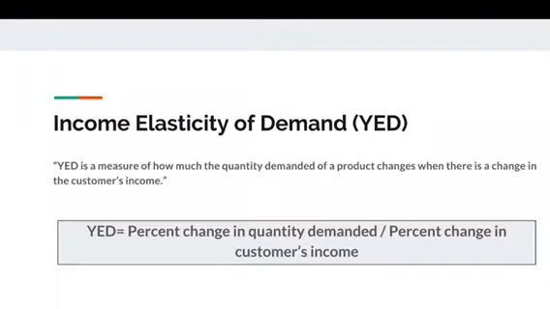According to the textbook, income elasticity of demand is a measure of how much the demand for a product changes when there is a change in the customer's income. YED is modeled by this equation. The percent change in quantity demanded over the percent change in the customer's income.